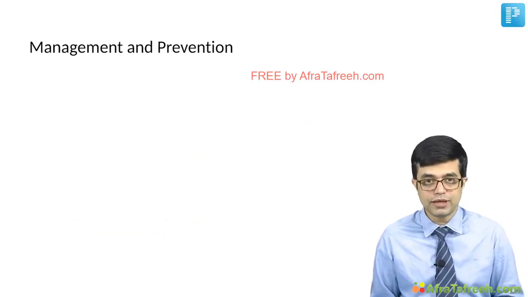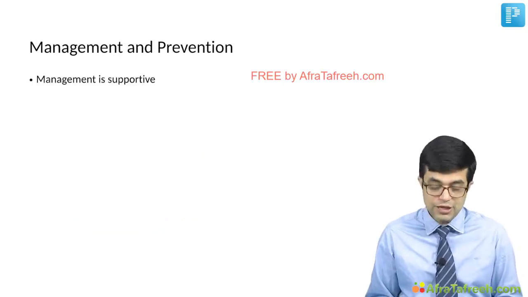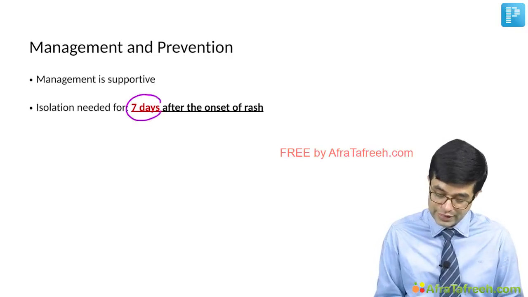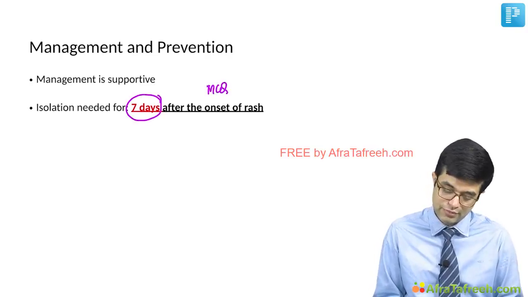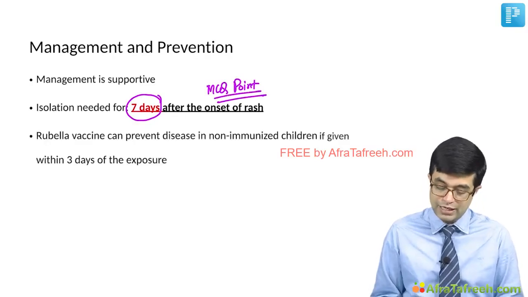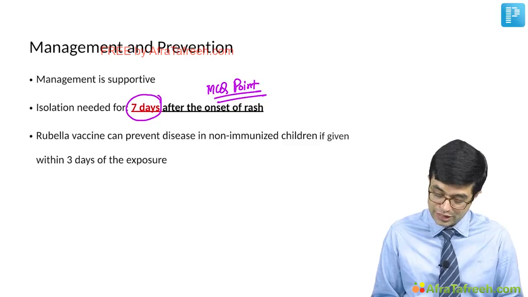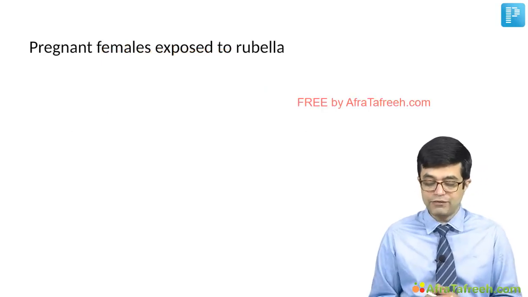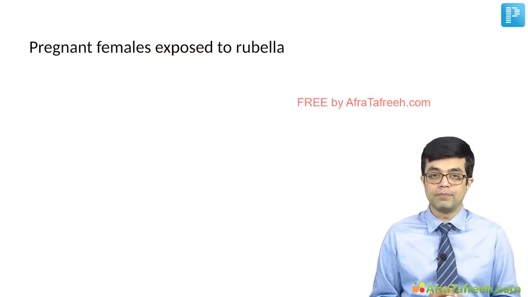Now coming to management and prevention. Management in most patients is supportive. Isolation is needed for 7 days after the onset of rash. This is a MCQ point, so you can add it as a one-liner to remember. Rubella vaccine can prevent disease in non-immunized children if it is given within 3 days of the exposure. Now, how do you manage pregnant females who have been exposed to rubella?